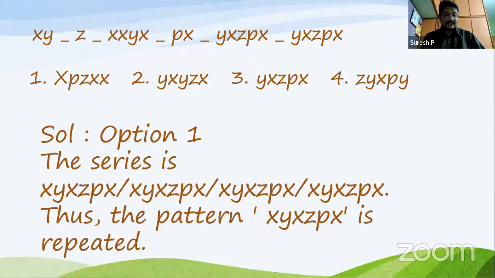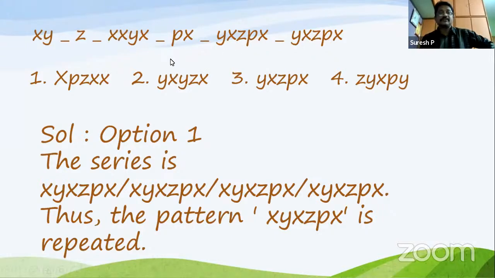Because when you observe the last one, see the last one: X, P, Z, X, Y. So one more letter will come here. Correct? The first letter is X here. Add it here. So this is X, Y, X, Z, P, X. Now you can identify that option 1 is the correct one.